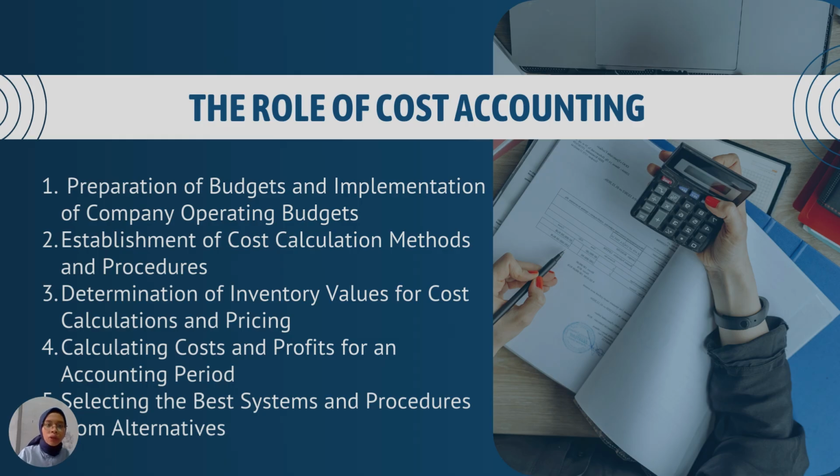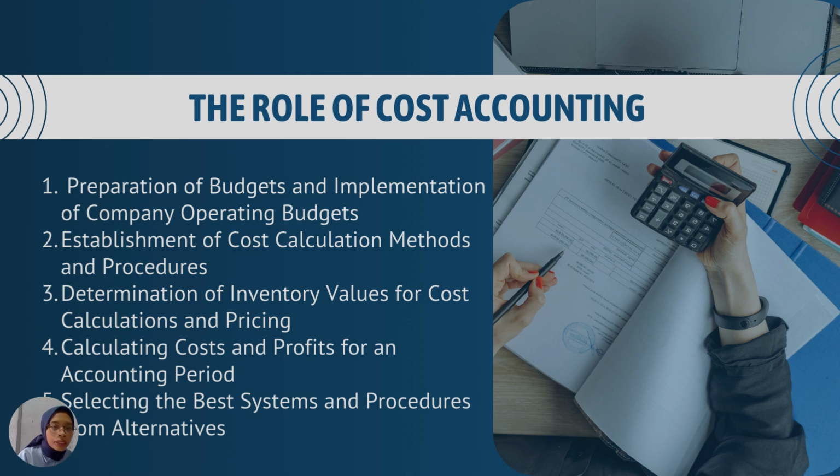Next is the role of cost accounting. Number one is preparation of budget and implementation of a company operating budget. Number two is establishment of cost calculation method and procedure.